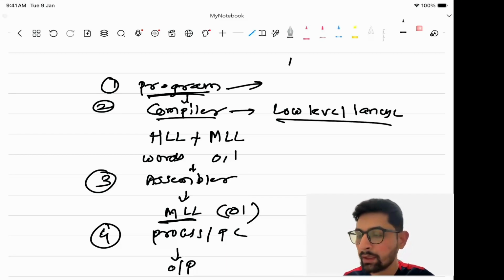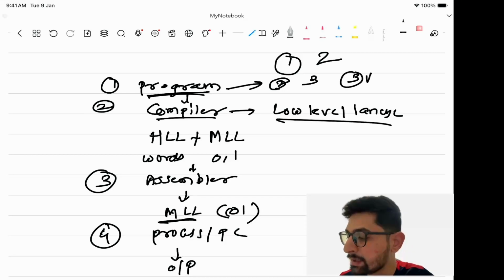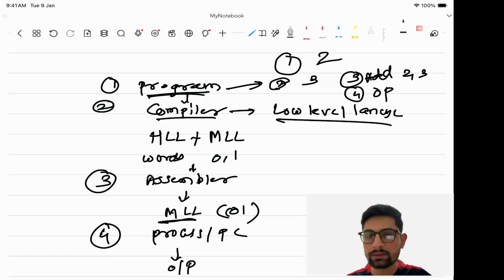If I want to add two numbers, inside a program I will write an instruction: first I will take the first number, then in the second instruction I will give the second number, in the third instruction I will tell it to add 2 and 3, and in the fourth instruction I will tell the computer to generate an output. These are the steps, or instructions or commands given to the computer, and the whole process we call a program.